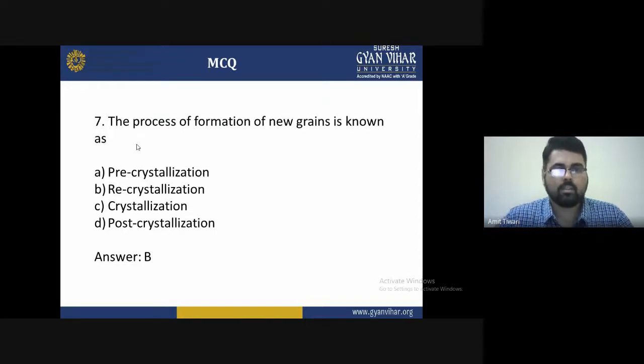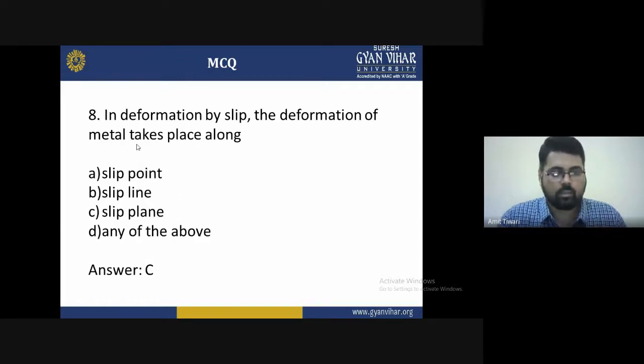Seventh, the process of formation of new grain is known as what? The options are A pre-crystallization, B pre-recrystallization, C recrystallization, and D post-crystallization. The correct answer is C, recrystallization. The process of formation of new grain is generally known as recrystallization during the rolling process.